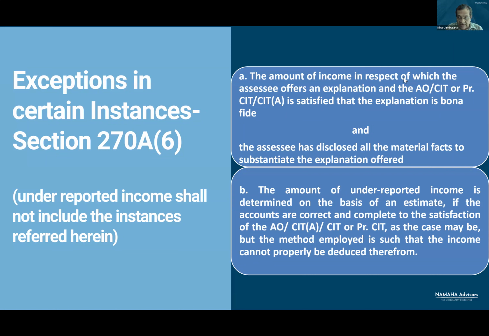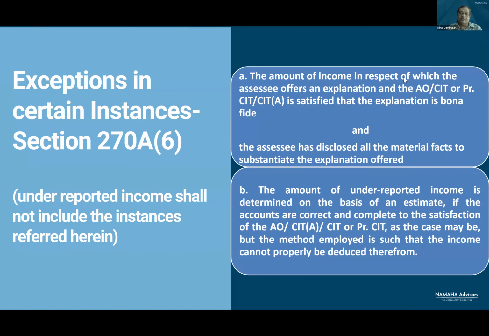But AO or CIT appeals takes the view that cooperative bank cannot be regarded as cooperative society and therefore deduction under 80P2D is not allowable. So the assessing officer or CIT appeals makes addition of this deduction which the cooperative society has claimed, but according to him it is not allowable. Now he makes additions, levies tax.